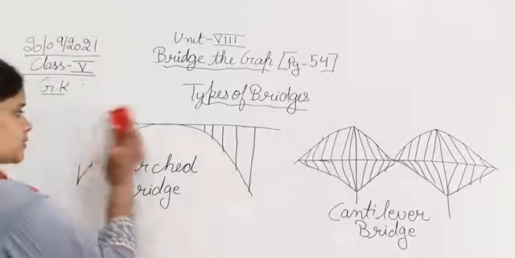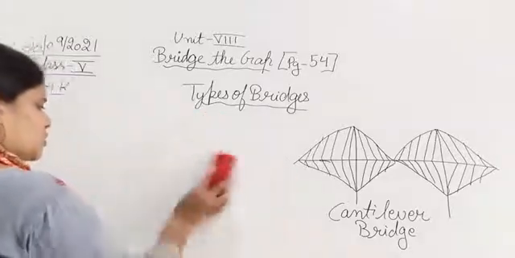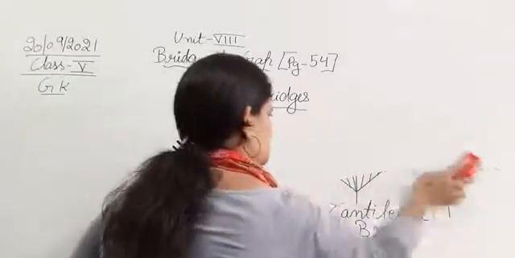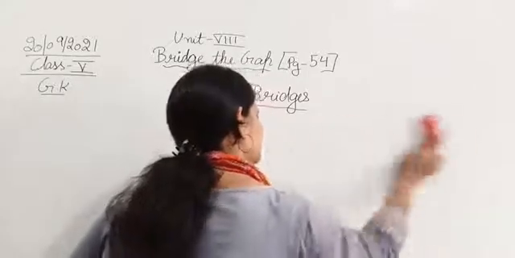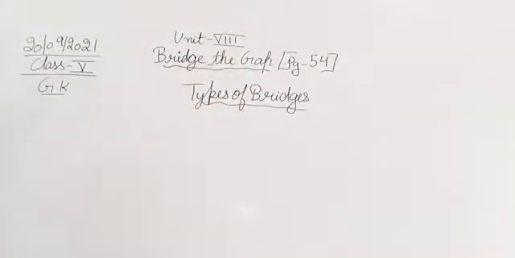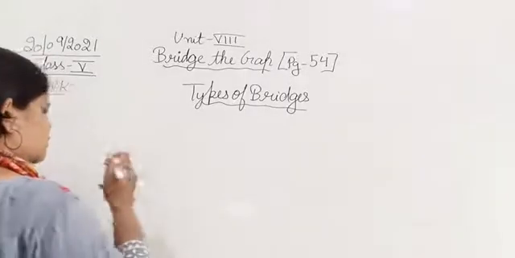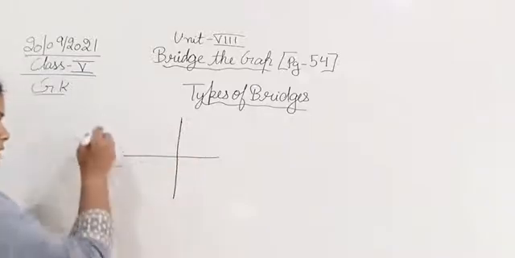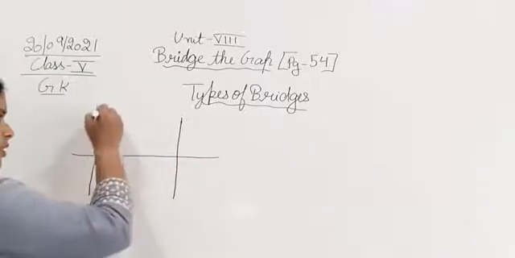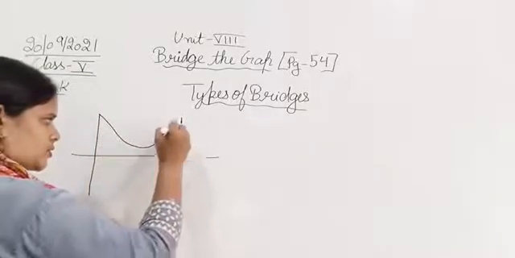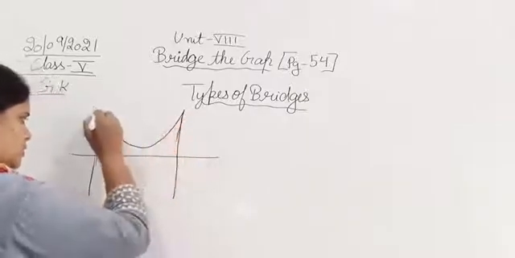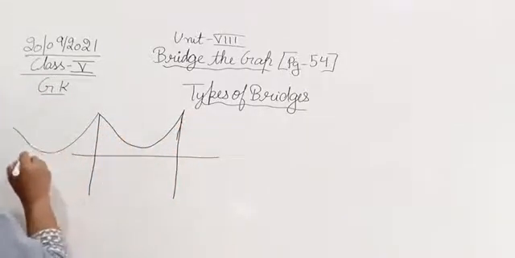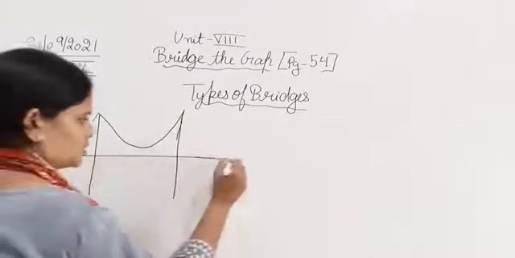Now we will talk about the third one. Third form of bridges, that is suspension bridge. Now we will talk about the next type of bridge, that is suspension bridge.